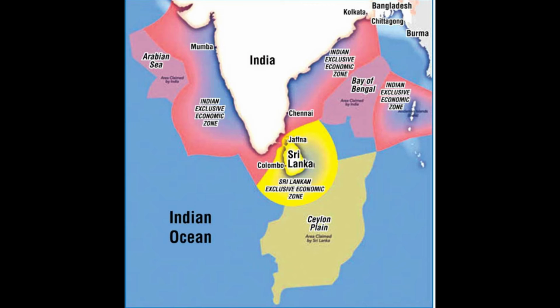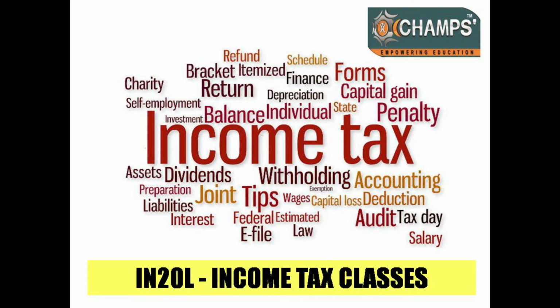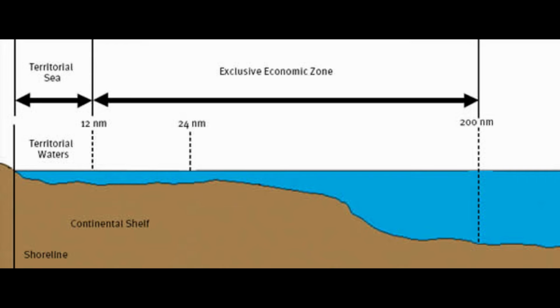So the landmass of India, the airspace above the landmass of India, and the territorial waters, which extend up to 12 nautical miles from the coast of India, are part of India. Airspace above the territorial waters is also India, and subsoil below the territorial waters also is India, and the continental shelf and exclusive economic zone is India. If you observe, airspace and subsoil in relation to the continental shelf and exclusive economic zone is not part of India.